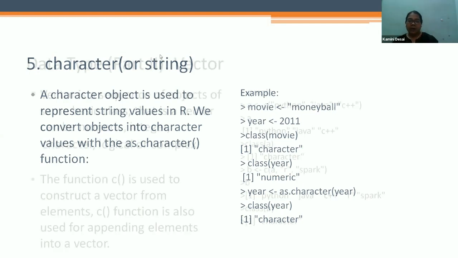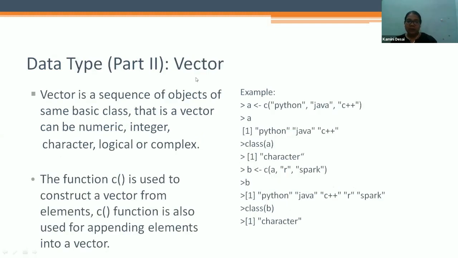Data type part 2 is the vector. A vector is a sequence of objects of the same basic class; a vector can be numeric, integer, character, logical or complex. The function c(), meaning combine, is used to construct a vector from elements, and it is also used for appending elements into a vector.